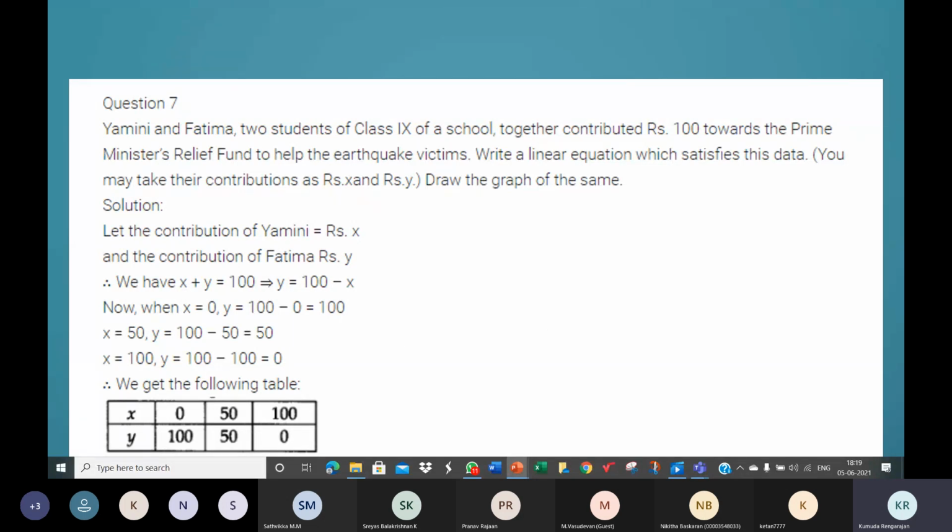I have values like 0, 100, 40, 60, 80, 20. So along the x axis 1 centimeter is 20 units. So 20, 40, 60, 80, 100, like that I mark. Y axis also 20, 40, 60, 80. 1 centimeter is 20 units.